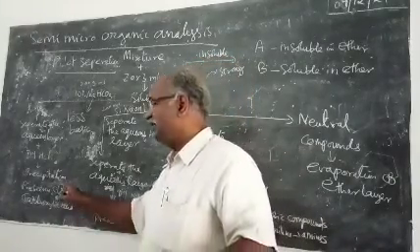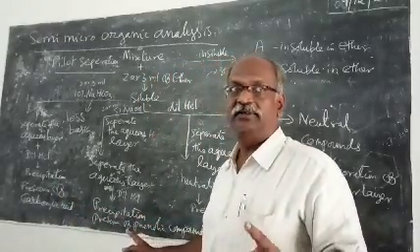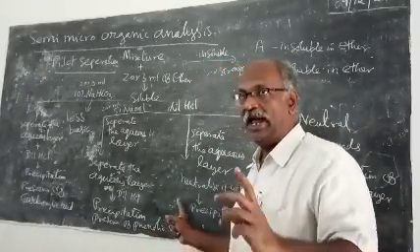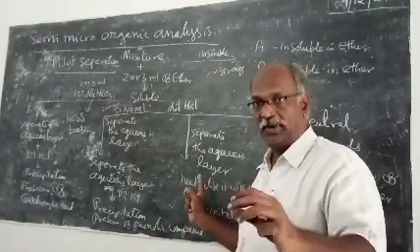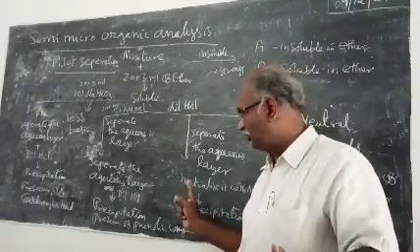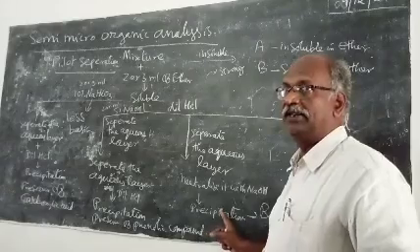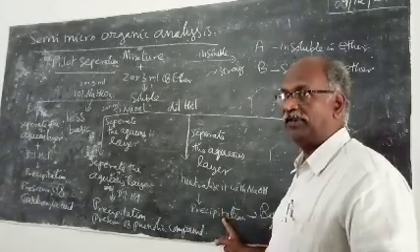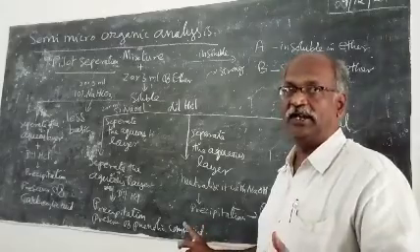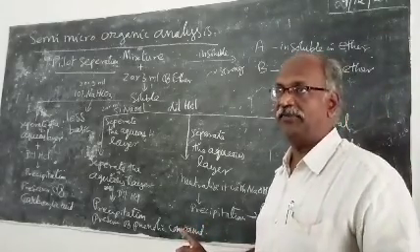Suppose you are not given carboxylic acid as well as phenol, then one possibility is you may be given a basic compound. Add dilute HCl to the bulk of the mixture, separate the aqueous layer, neutralize it with sodium hydroxide. The basic organic compound will appear in the form of precipitate or it will float. If it is a liquid, normally it will float on the surface. You can separate it with the help of a separating funnel.